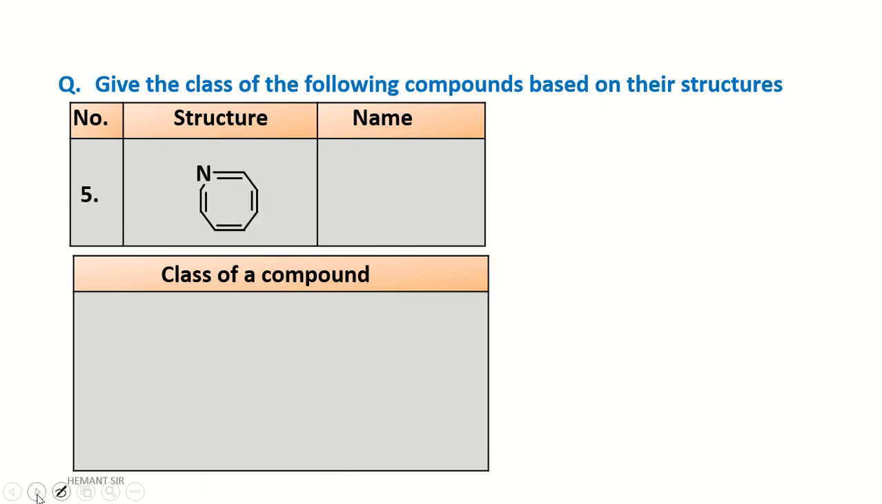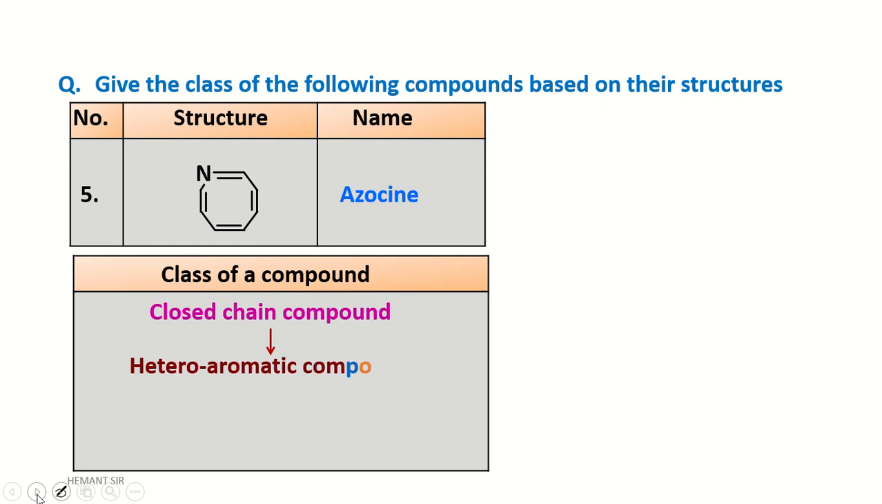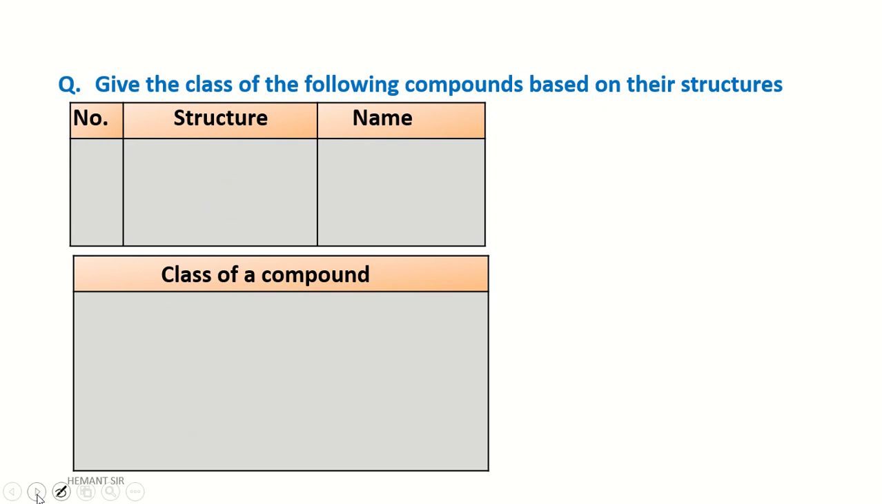Number 5. Oh, that we have seen again. Azocine. Okay, it is a closed chain compound. Then heteroaromatic compound. Then non-benzenoid compound. Because the structure does not resemble benzene. Hence it is a non-benzenoid compound.